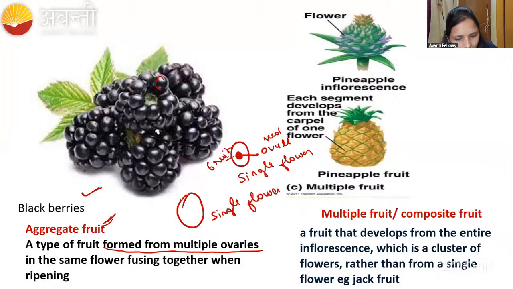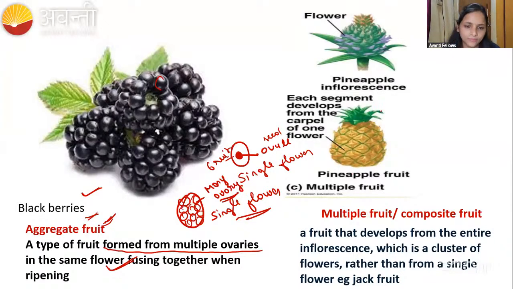Single flower, but it has many ovaries. Many ovaries are there, that we have studied as apocarpous. Apocarpous, syncarpous, we studied, right, guys? Multiple pistils. Yes or no? The type of fruit formed by multiple ovaries in the same flower: one flower with multiple ovaries means we call it an aggregate fruit.